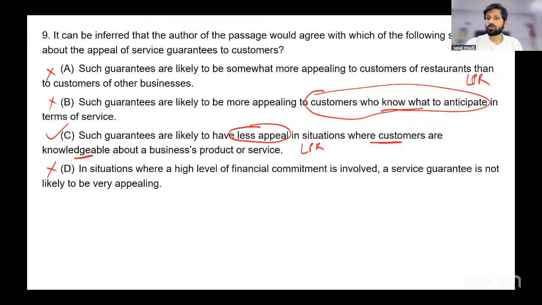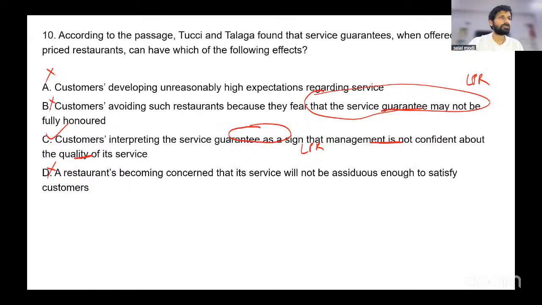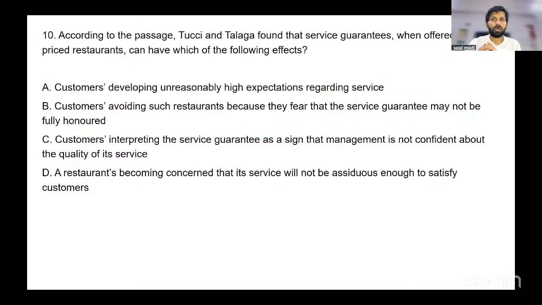And that takes us to the last question of the day, which is the 10th one, again based on the same passage. According to the passage, Tucci and Talaga found that service guarantees offered by lower priced restaurants can have which of the following effects, right? It may be counterproductive. That's the word, right? It may just make the customers more suspicious of the service being offered, right?